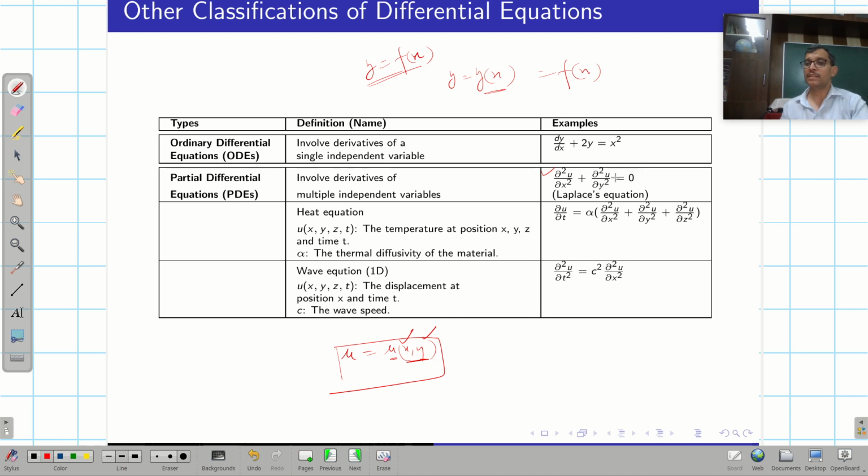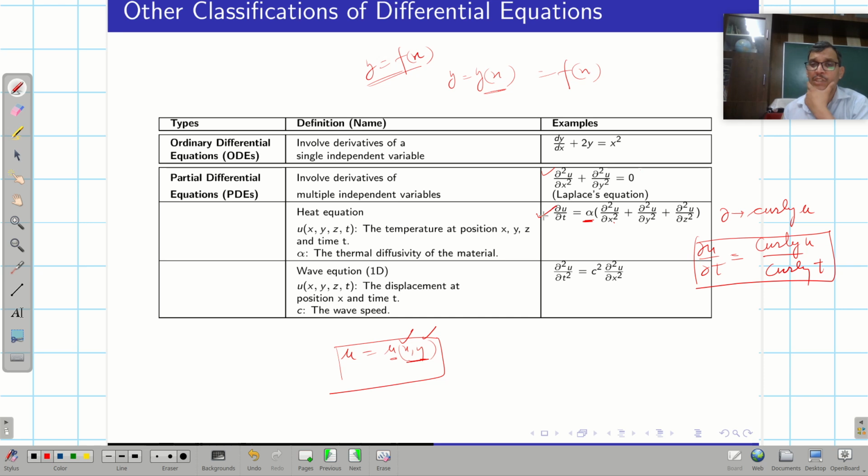Similarly, there is another equation that we call the heat equation. Curly u by curly t equals alpha times curly square u by curly x square, where alpha is a constant multiplier.